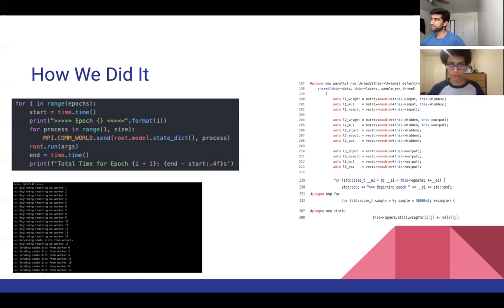Meanwhile, in C++, we use the shared memory approach through using OpenMP. Here, again, it was data parallel, but instead of having a master and worker processes, we used OpenMP to distribute the load among threads uniformly. Each thread would begin with randomized weights at the beginning of the epoch. Then throughout the epoch, each thread would have a certain number of data samples assigned to it that it would train on. And then at the end, it would aggregate the results in this shared weights array that you can see at the bottom there, using atomic for synchronization over that shared memory.